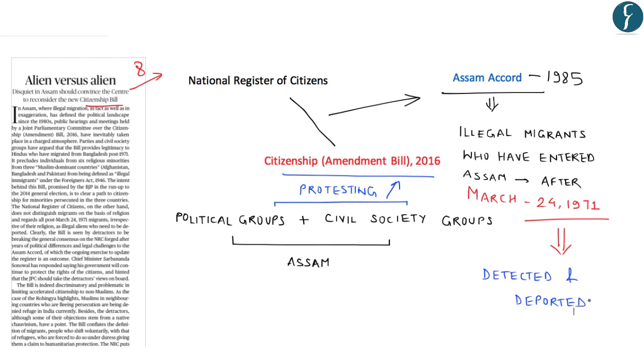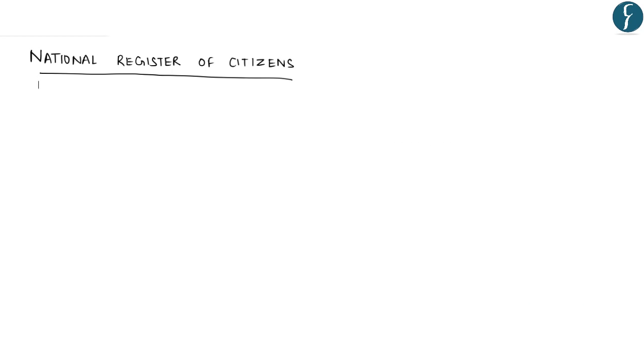The protesting groups are arguing that certain provisions of this new bill of 2016 contradict the terms of the Assam Accord. So let us understand all these three: the Citizenship Amendment Bill 2016, the Assam Accord and the National Register of Citizens, or NRC. Now, this National Register of Citizens is simply a register which contains the names of all the people who are considered legal citizens of the country.